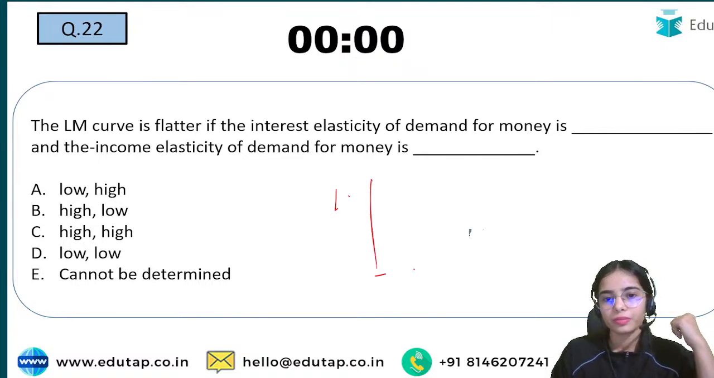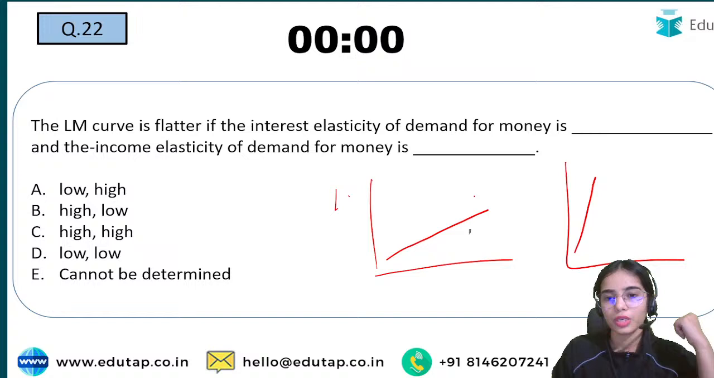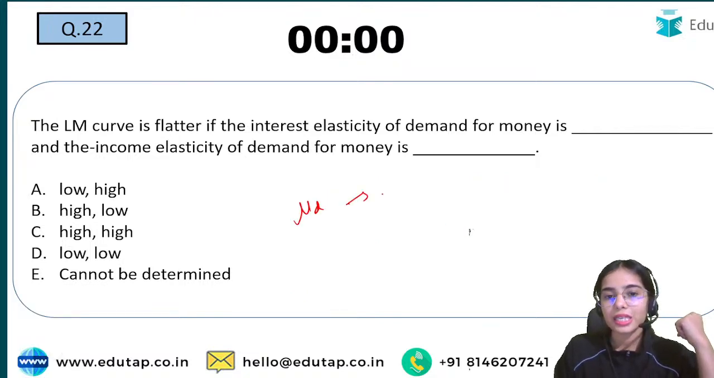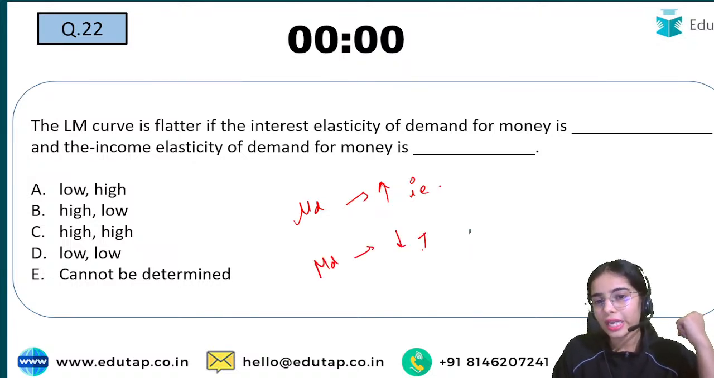LM curve is flatter like this, LM curve is steeper like this. So the LM curve is flatter when the demand for money is highly interest elastic and when the demand for money is low income elastic.